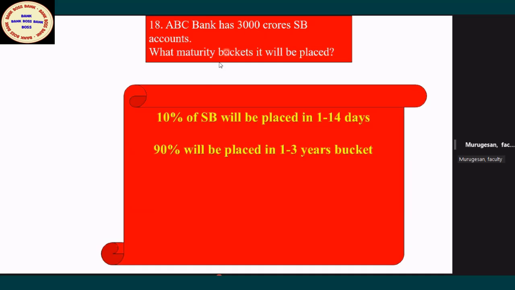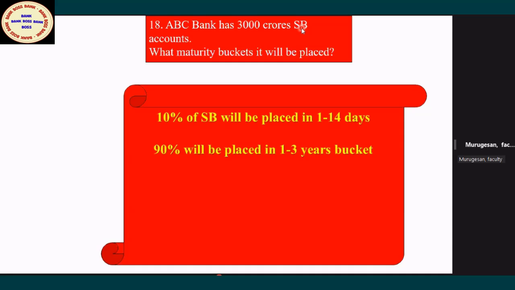SP account, which bucket it is, is an RBI guideline. Note down the RBI guideline. 3,000 crore SP account: why can you not put it in a particular bucket? It is a demand deposit. When it will be drawn, who knows? Logically, SP is a deposit which has no maturity. It may be 1 day, it may be 1 month, 30 days. Sorry, it may be 1 year, it may be 3 years. Some SP deposits are there up to 10 years also.